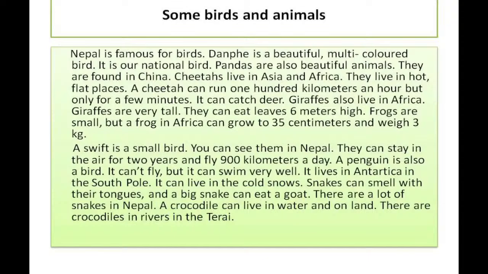Now this was some of the information which was mentioned in your textbook. About these animals only, I have added some information from my side along with the pictures. So we will have the next slide and we will see some pictures of these animals with additional information. Okay, let's have the pictures.